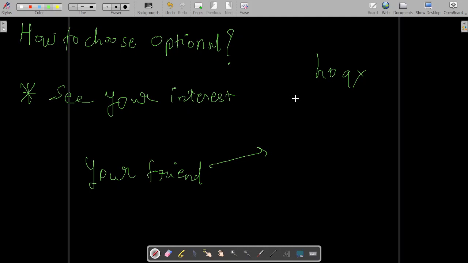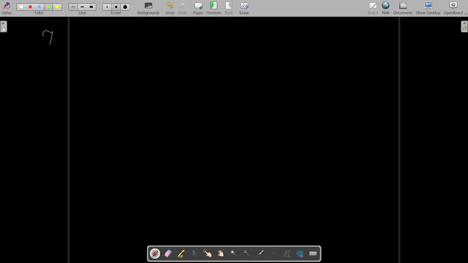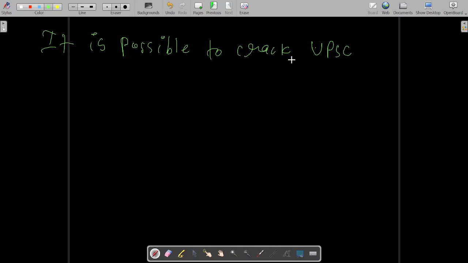So if we keep those crying people apart, let me tell you that it is possible to crack UPSC with every optional, by taking any optional.